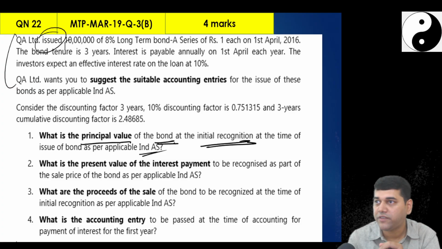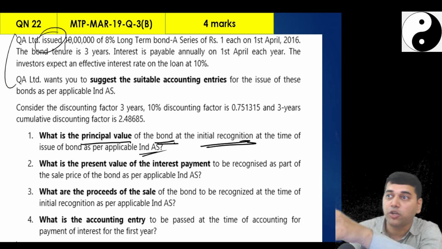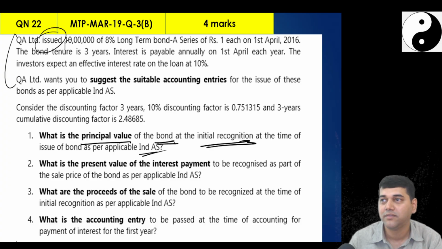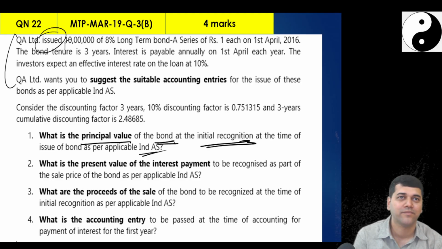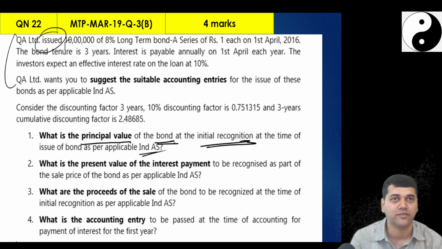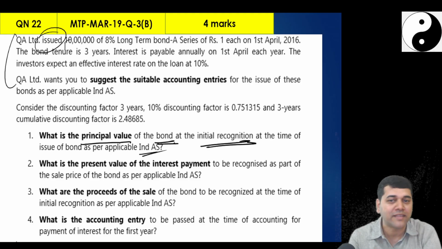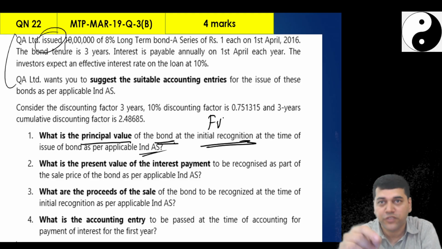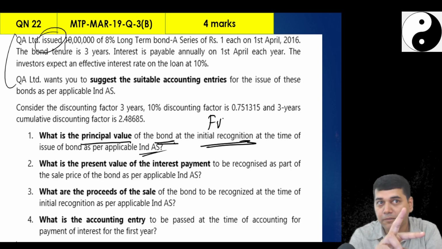Did they ask you that fair value? In that fair value, what is that contribution done by the principal? Don't you know? You know it. They are asking you, if you calculate the fair value of this bond, this fair value will come because of 2 calculations.